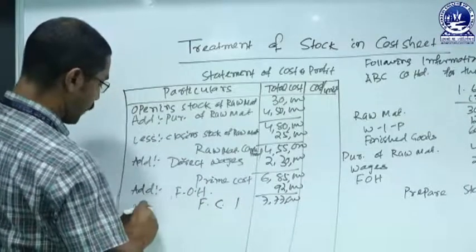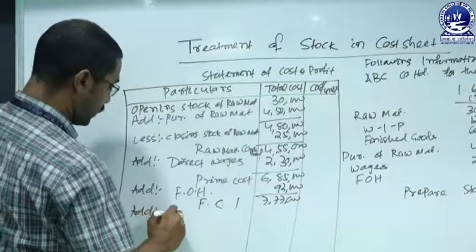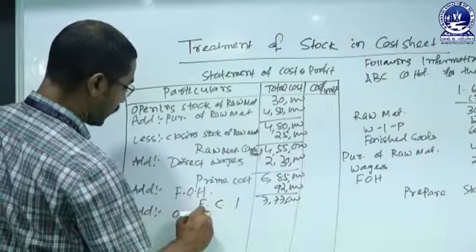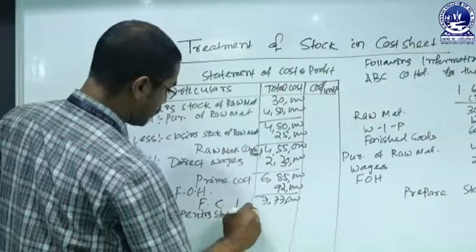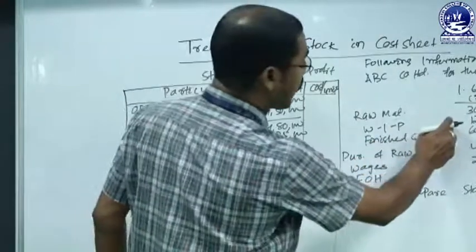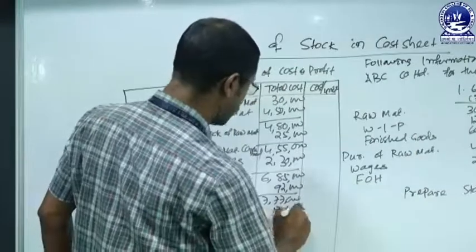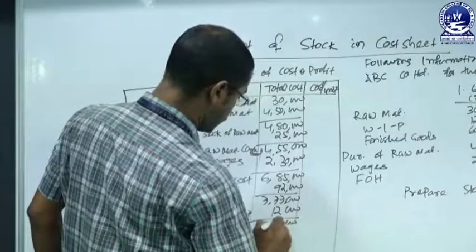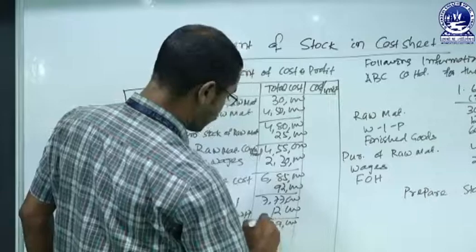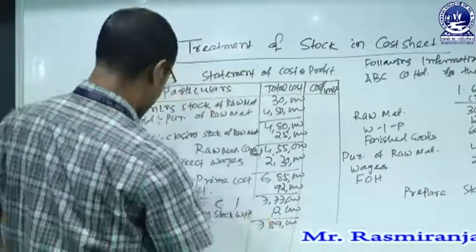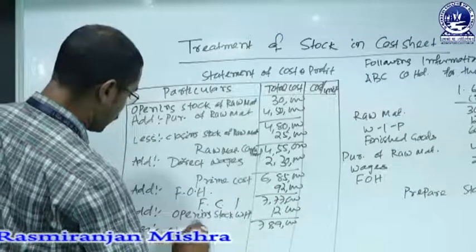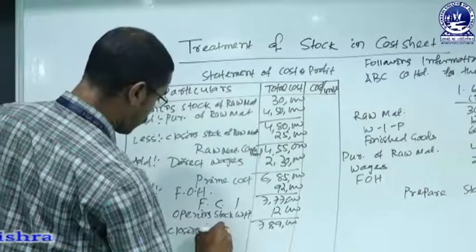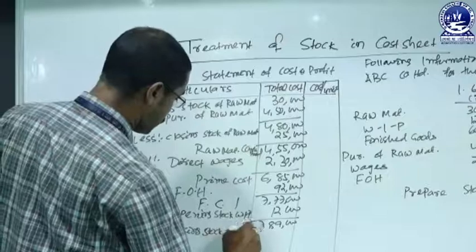And here we have to make the treatment of work in progress, the opening stock of work in progress. We have to add it. The value of work in progress at the beginning is 12,000. The resulting figure is 7,89,000, and from that we have to deduct the closing stock of WIP.